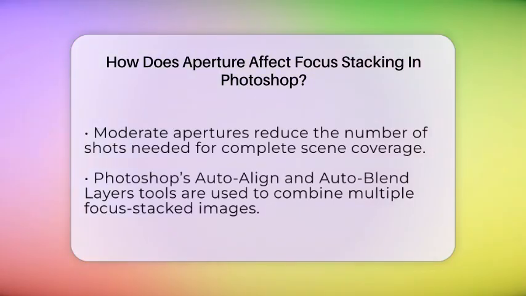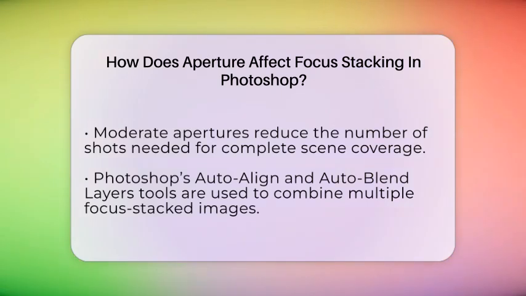For focus stacking in Photoshop, most photographers prefer a middle ground. They pick a moderate aperture, like f8 or f11, to keep each shot sharp enough while still having a shallow enough depth of field to require multiple images. This way, you can focus on different parts of your scene in each shot, then use Photoshop's auto-align layers and auto-blend layers tools to seamlessly combine them.